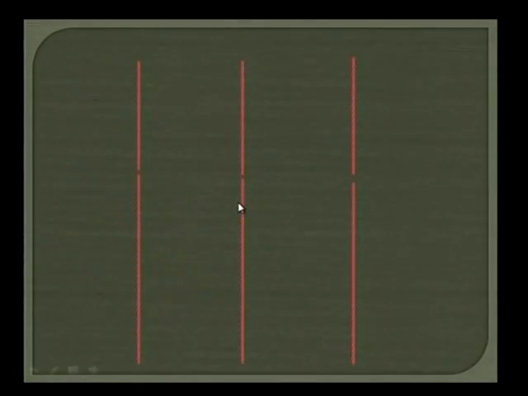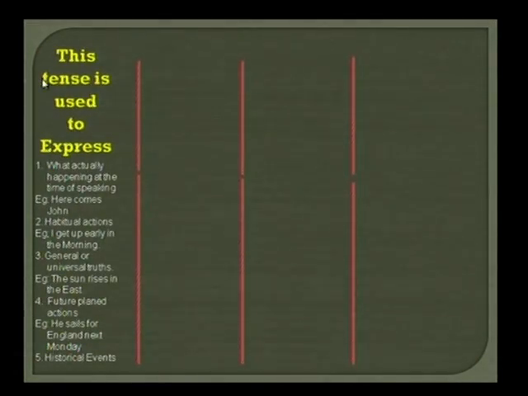Now let us come to the uses of these tenses. The simple present tense is used to express what is actually happening at the time of speaking. A good example is, here comes John. What is the example? Here comes John. The second aspect is habitual actions. This tense is used to express habitual actions. The best example is, I get up early in the morning.